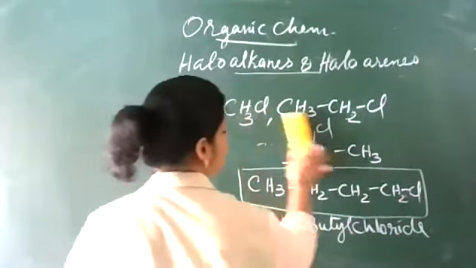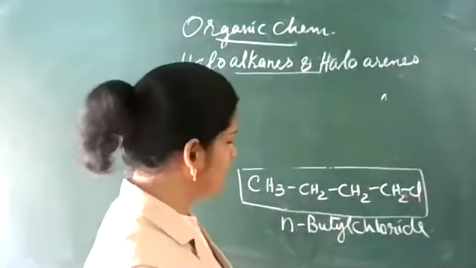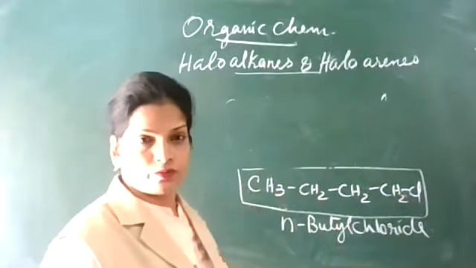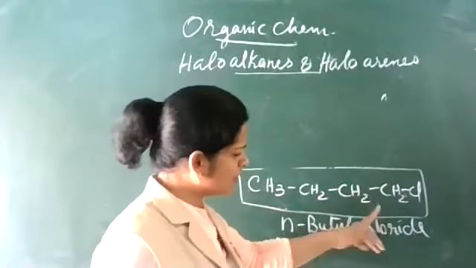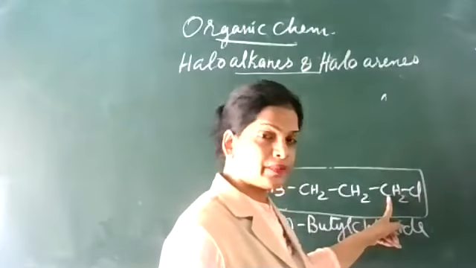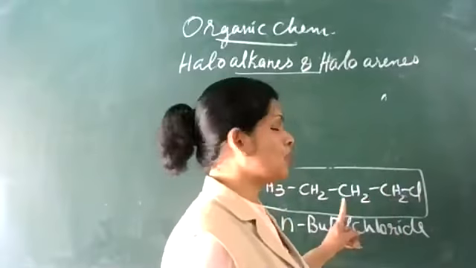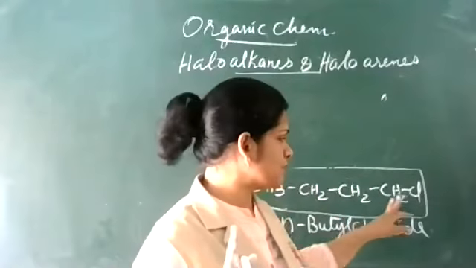Now I'm coming to isomers. I am calling this primary because this carbon and that carbon are attached, then we call it primary. Functional group.